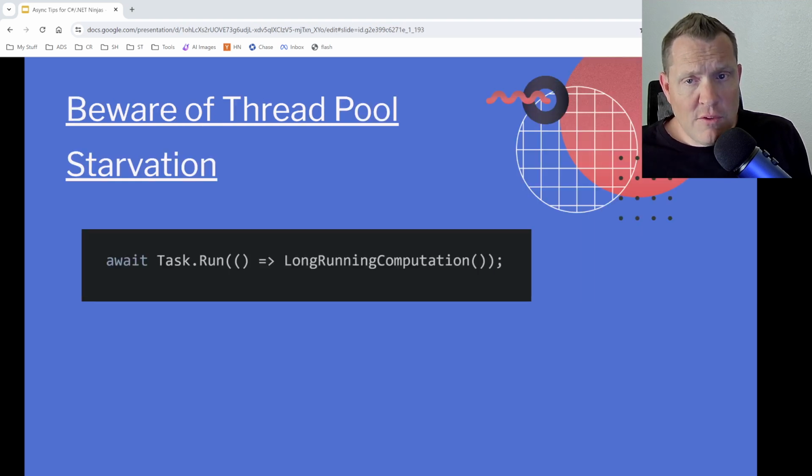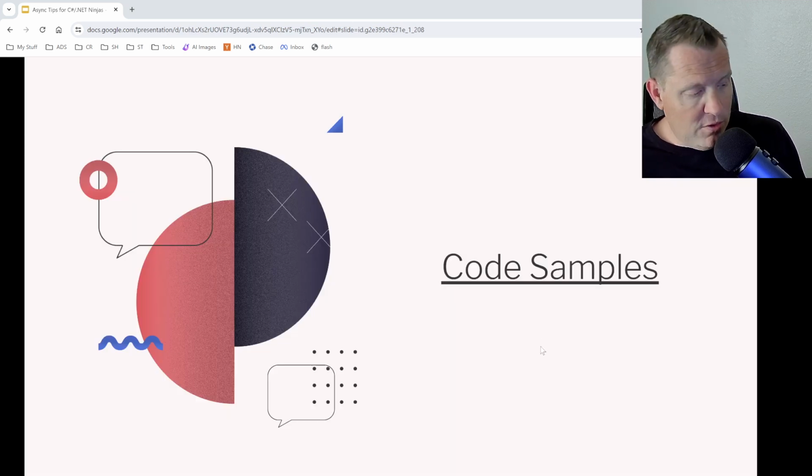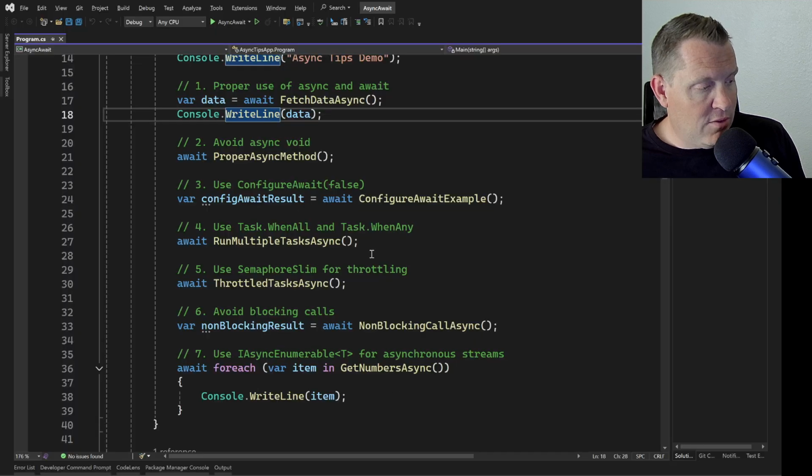Now, we want to be careful of thread pool starvation, right? So make sure that your long-running CPU-intensive tasks don't take up too much of the thread pool. You can use Task.Run to move them to background threads, leaving the thread pool free for quick I/O-bound tasks. So let's dive into some code samples and dig into what we talked about today.